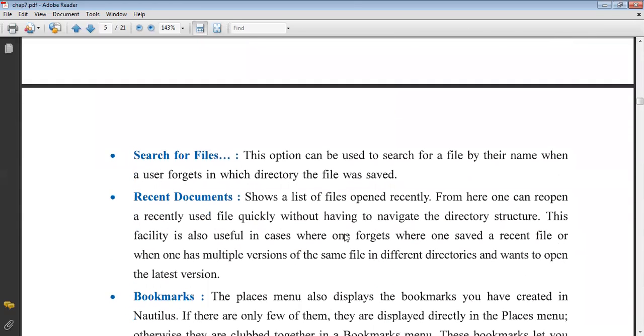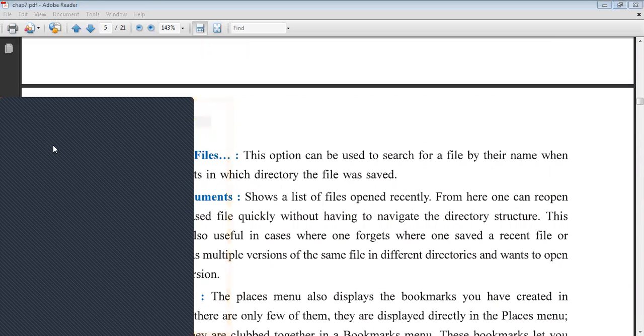Search for files. This option can be used to search for a file by its name when the user forgets in which directory the file was saved. Recent documents shows a list of files opened recently. From here, one can reopen a recently used file quickly, without having to navigate the directory structure. This facility is also useful in cases where one forgets where one saved a file. Sometimes we forget which file we were working on some time ago. At that time, we are able to see it here.